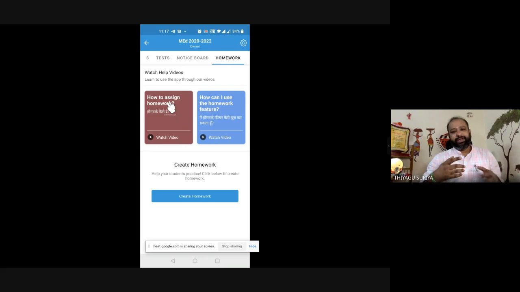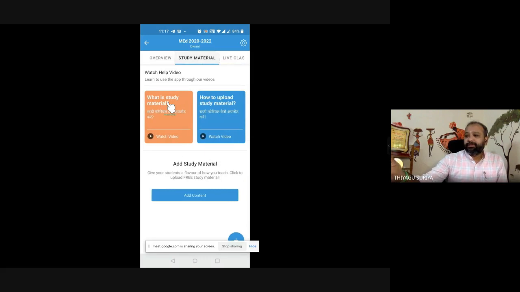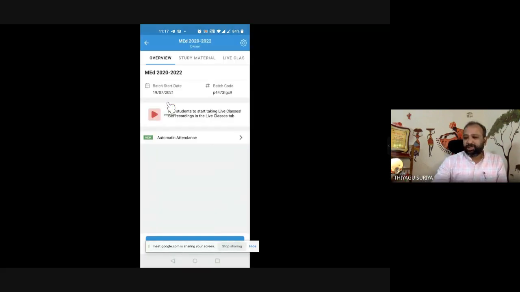People now are very comfortable using the mobile phone instead of a laptop, because most of the kids do not have a laptop, but all of the students and teachers have a mobile phone. Therefore, the way to connect teachers and students is very simple with the use of the mobile phone. So it is better to use an advanced mobile phone. The post-COVID factor we found is that mobile phone usage is now so high, particularly in the teaching and learning sites. That's why we must think of moving the entire online classes to the mobile phone. That's why I'm showing these things. Here also there is a code, and you can join this particular class.